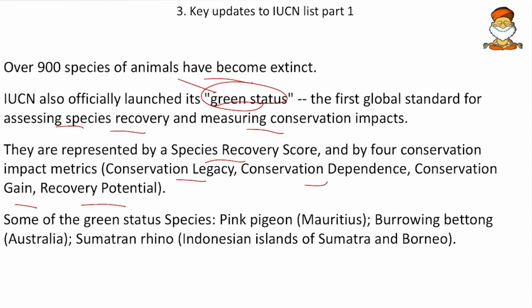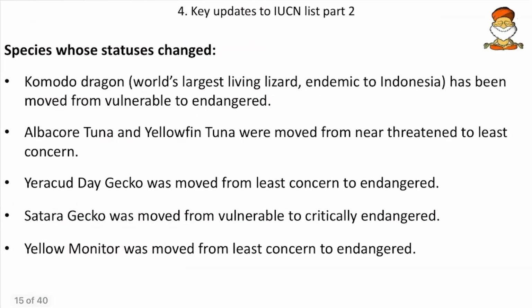Then some of the Green Status species are the pink pigeon of Mauritius, then the burrowing bettong of Australia, then the Sumatran rhino. Friends, go to the internet and see what a bettong is. So take it as an assignment here.